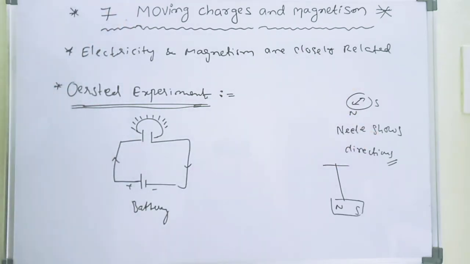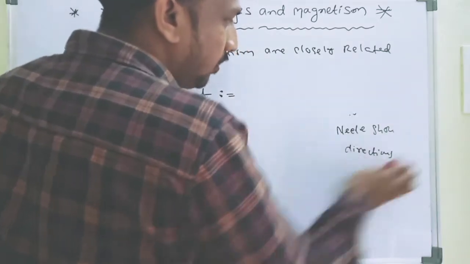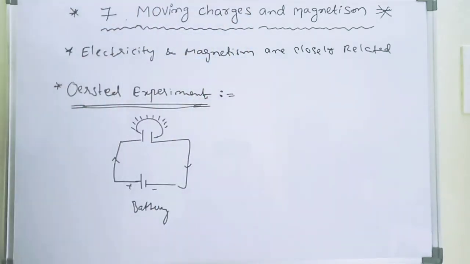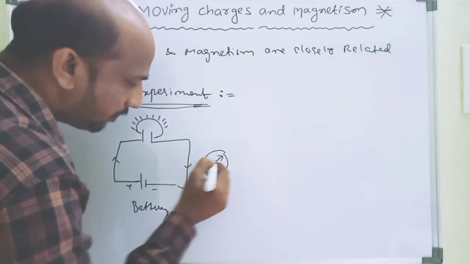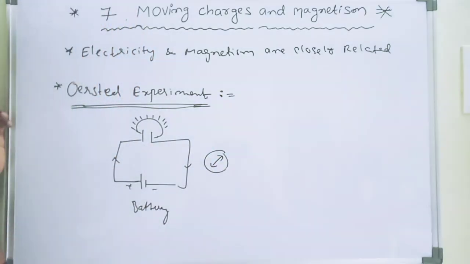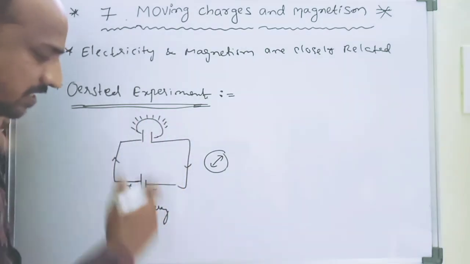So now here we go with that type of magnetic needle, which is nearer to this circuit. What is this? This is an electric circuit.